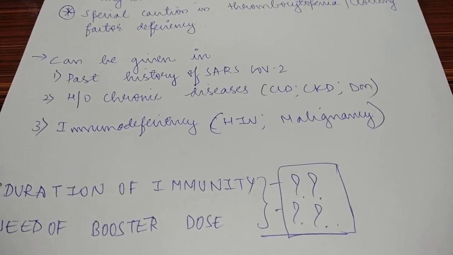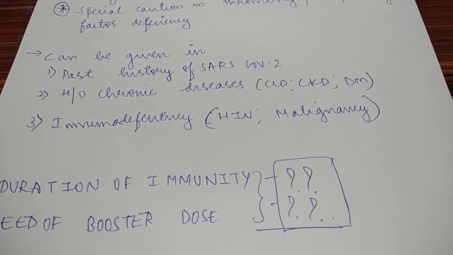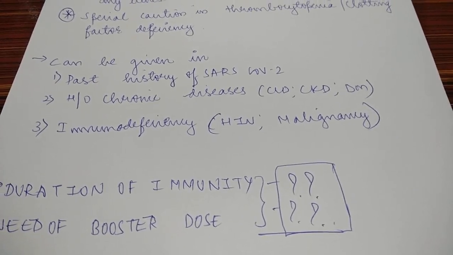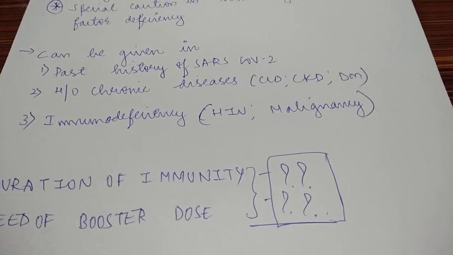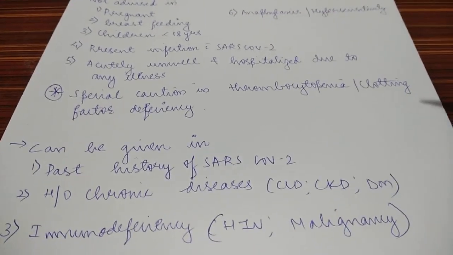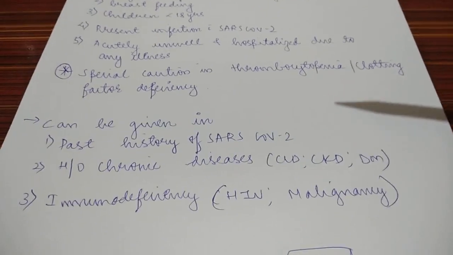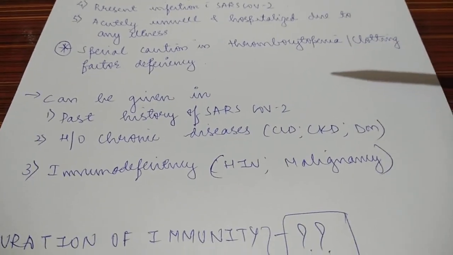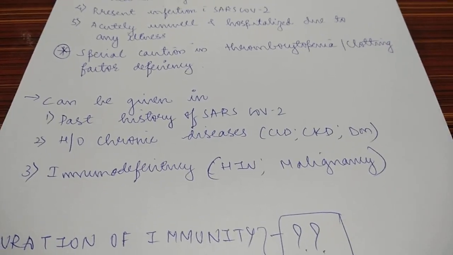To summarize, we studied the types. There are four types, and how basically they stimulate the immunity, and what are the specifications of Covishield and Covaxin, and in whom to be given, whom not to be given. These two. Okay. Thank you.